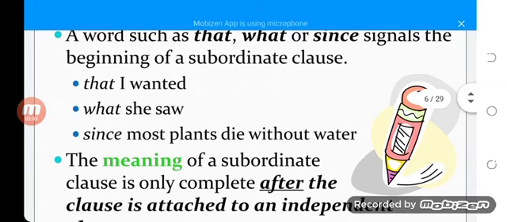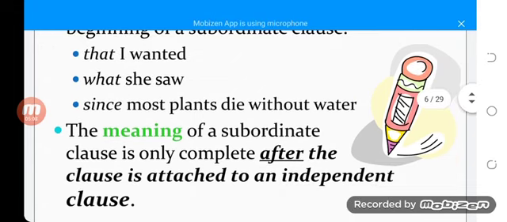Since most plants die without water, the meaning of a subordinate clause is only complete after the clause is attached to an independent clause. It means that a subordinate clause depends on an independent clause to complete its sense. I hope you people are getting my point, that these are the words that need to attach with an independent clause to make their sense clear.